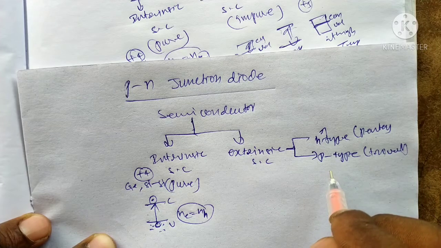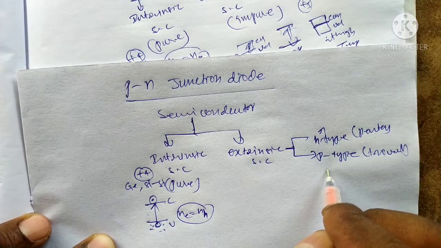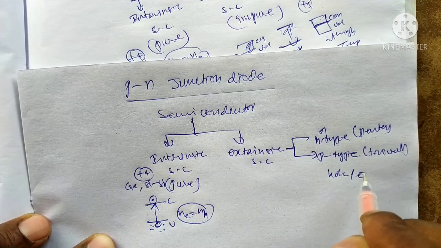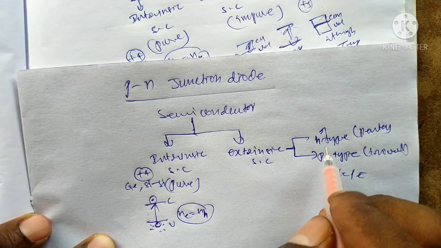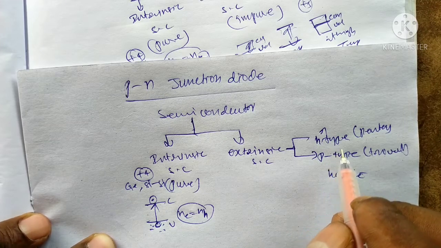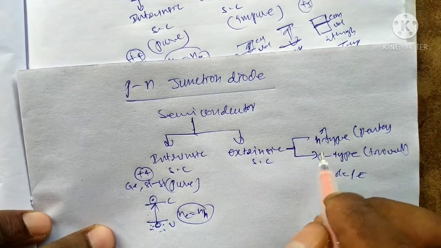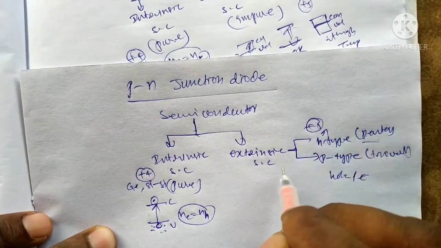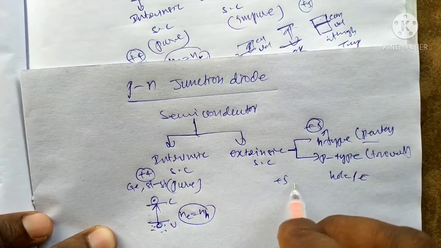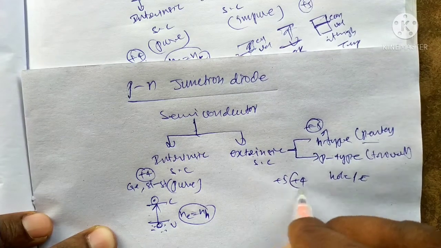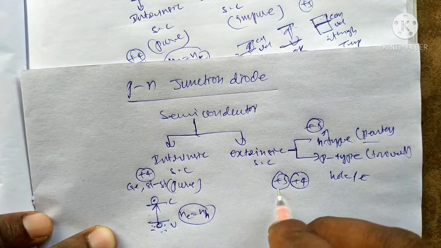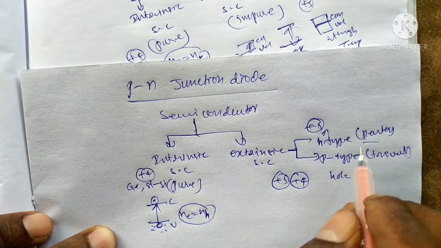In the case of P type semiconductor, the majority charge carriers are holes, minority charge carriers are electrons. In the case of N type, the majority charge carriers are electrons, the minority charge carriers are holes. Because in the case of pentavalent, penta means 5, plus 5 combined with plus 4. This plus 4 state is a pure form, plus 5 pentavalent is N type.